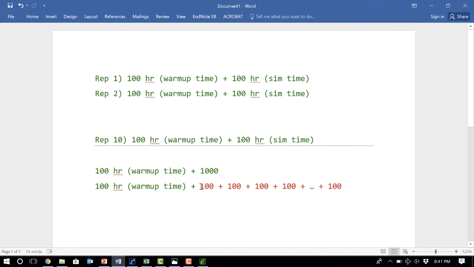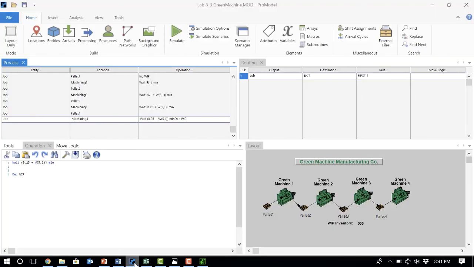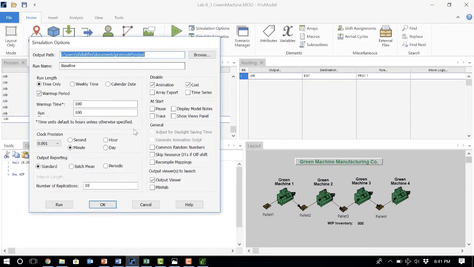So each one of these 100 hours are basically what we call batch mean. Let me go to the simulation option here. Basically what I want to say is, run the simulation for the first 100 hours. That's my warm-up time. Get rid of that. Then continue running the simulation for 1000 hours. However, batch mean. Here at the output reporting, just check the batch mean option.